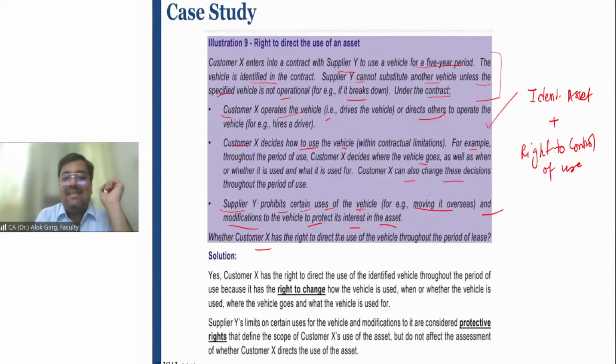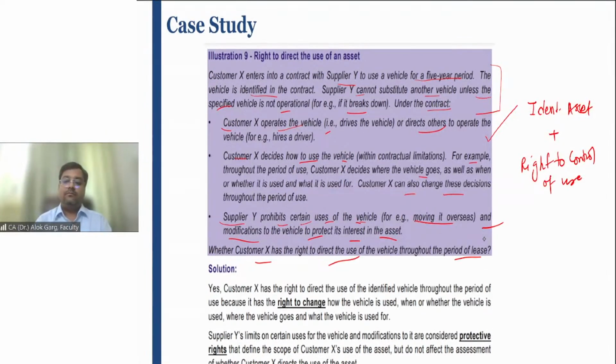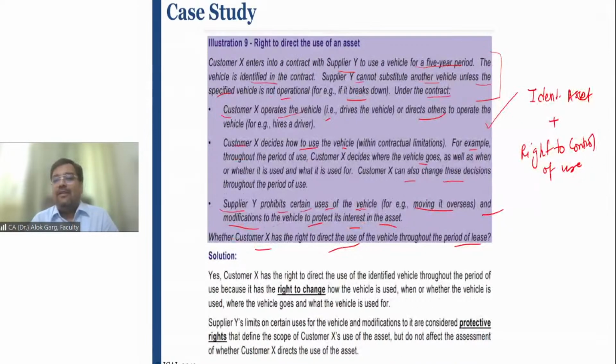Whether customer X has the right to direct the use of the vehicle throughout the period of lease, or supplier Y has a right to direct the use of the asset throughout the period of use. Tell me, who is having the right to direct the use? Who is having the right to direct the use? Yes, customer X has the right to direct the use. You all have given the right answer.